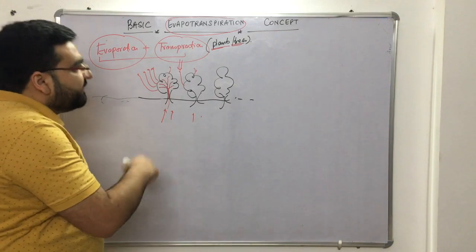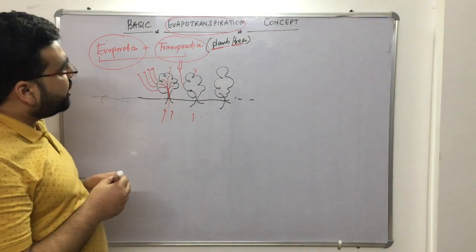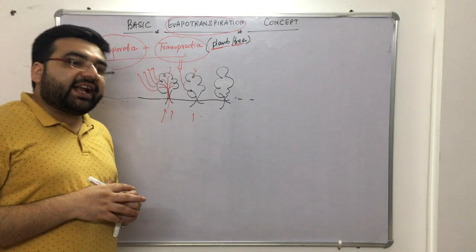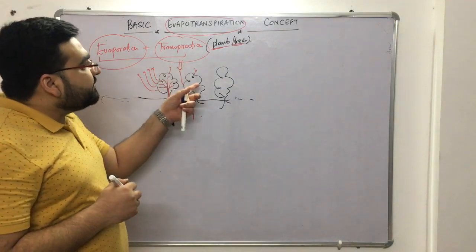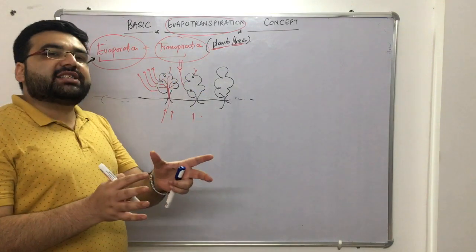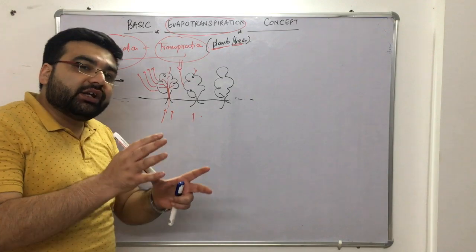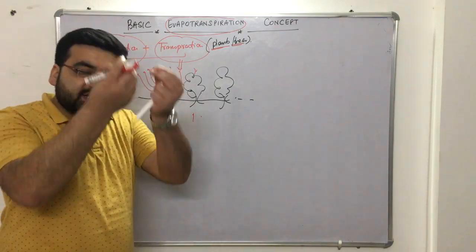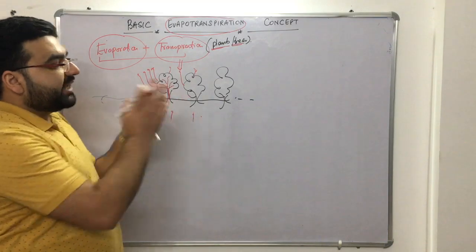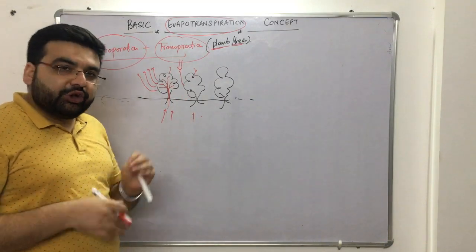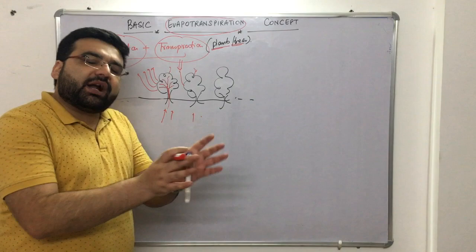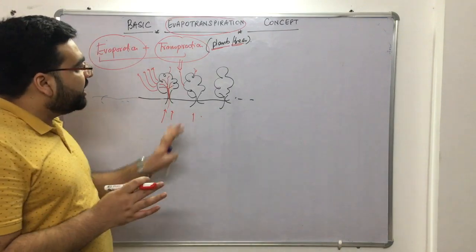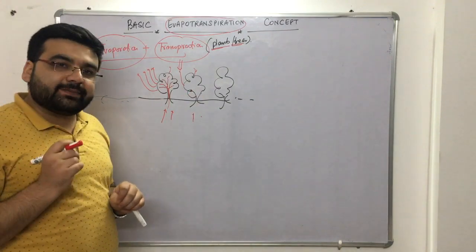Now the difference between transpiration and evaporation: one I have already told you. The second difference is that most transpiration takes place during daytime hours only, because due to the presence of sunlight, photosynthesis is taking place in the plants. During night time it is not taking place in most plants.